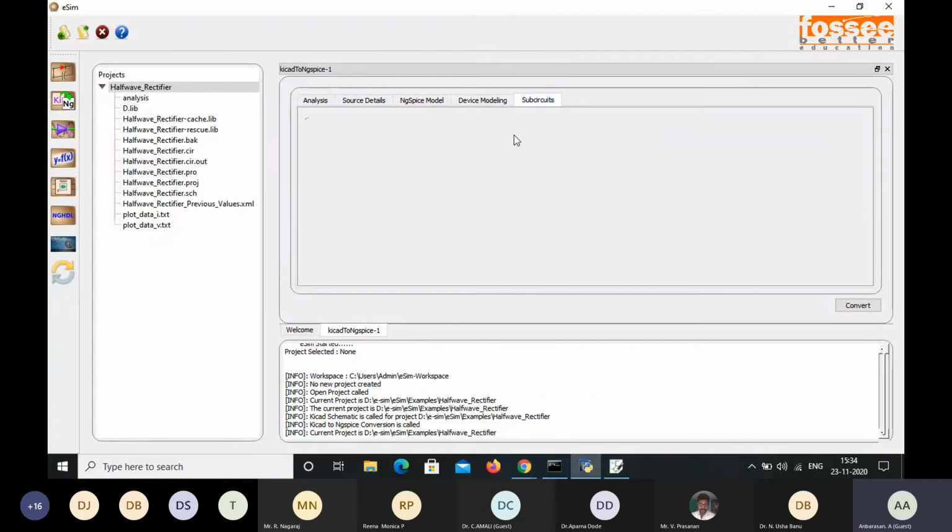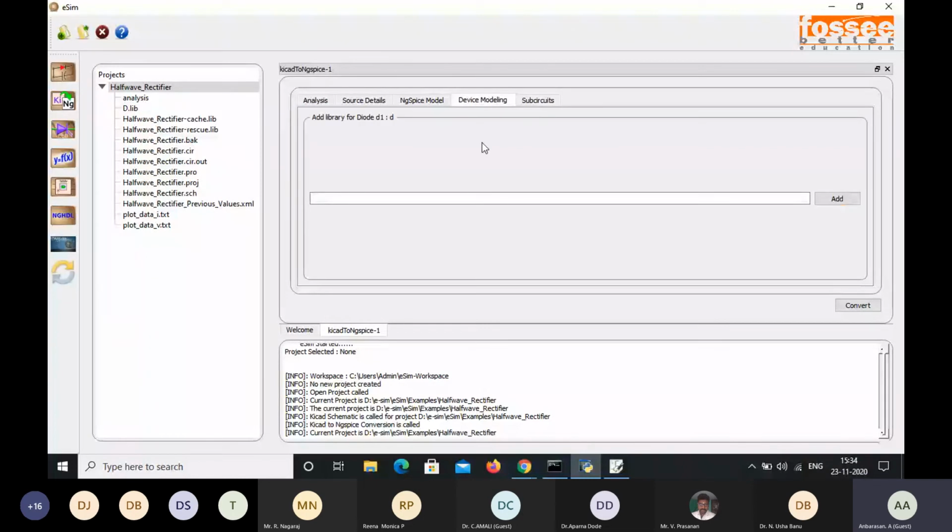Actually, in the previous full adder circuit, I used the sub-circuit, which I designed. So many sub-circuits are available in the sub-circuit library itself. We can use those sub-circuits also. Otherwise, we can design our own sub-circuit that can be saved in the library, and we can later use those types of sub-circuits also. So in this device modeling, what type of device are we going to use for the design of this rectifier? There we have used the diode D1.